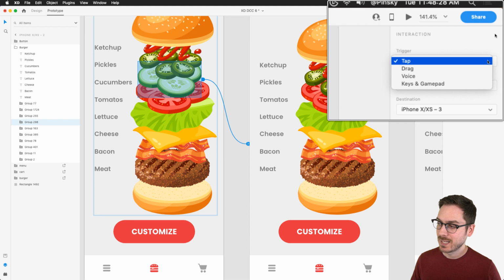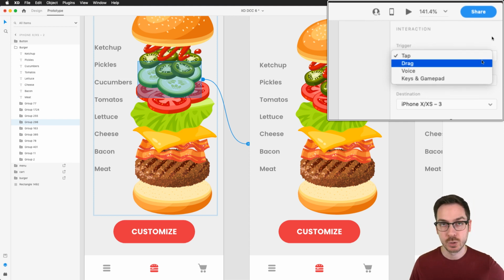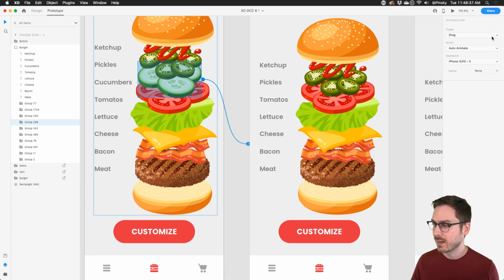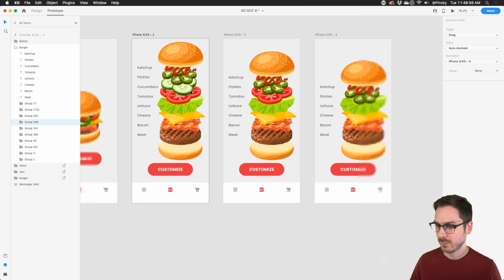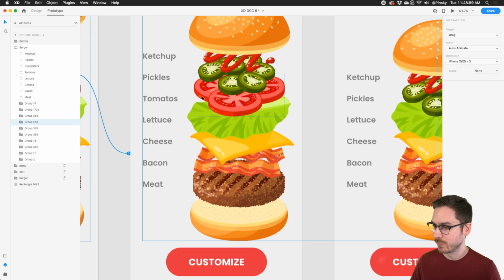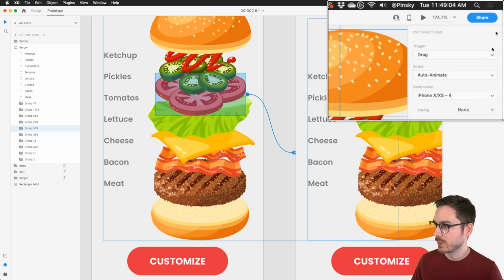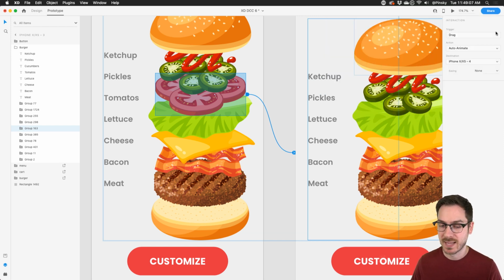Now, this time, instead of a tap trigger, we actually want to go with a drag trigger. And this will allow us to drag this element to the next state. And again, because auto animate is being used, XD is going to recognize that the cucumbers have been moved off of the artboard over here to the right. So that will be the ending state for this drag trigger. And also, it takes other elements with it. So if the text layer, even though we're not dragging the text layer, if that moved in the second state, that's also going to go with it. So let's do this. And let's also go for, what was it, the next one, the tomatoes. Let's also do the tomatoes, drag that over, and it's also going to maintain those properties from the last interaction.